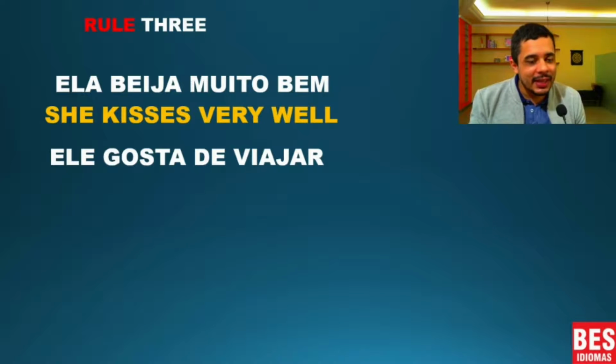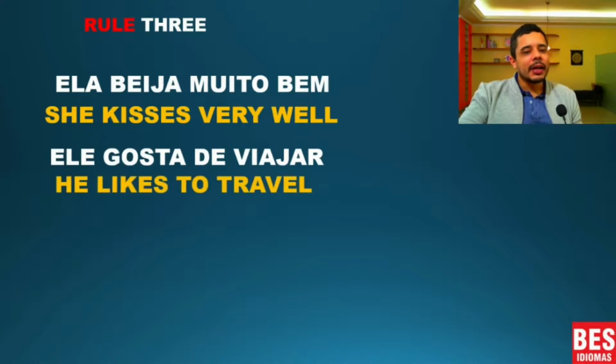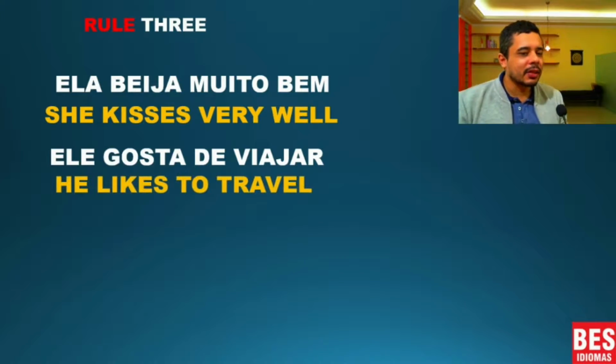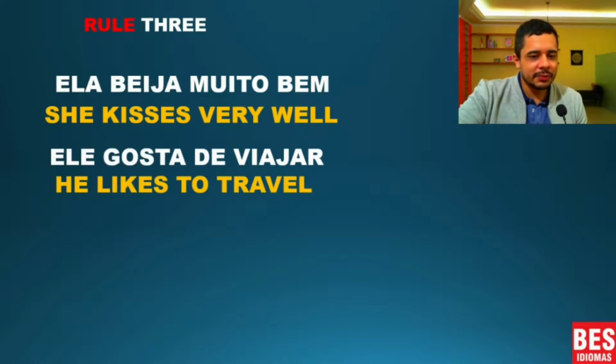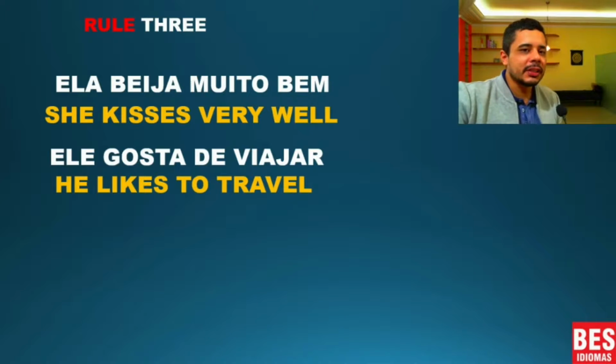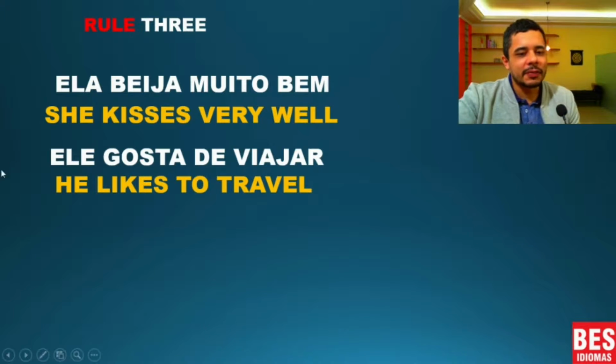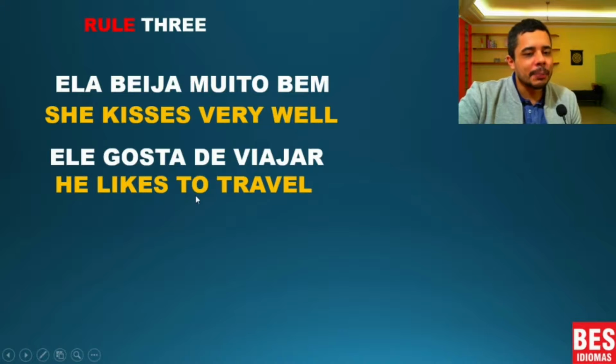So kiss ends with S. So she kisses very well. And the second one, he likes to travel. The verb travel is in the infinitive form, so when it's in the infinitive form, I put to before. All right?